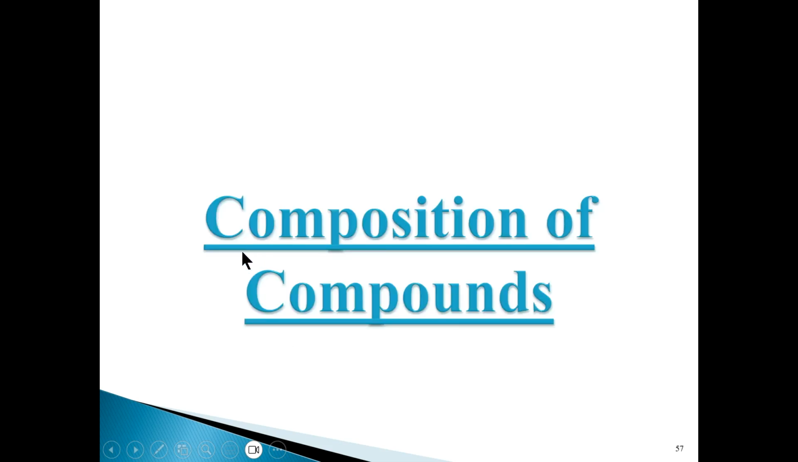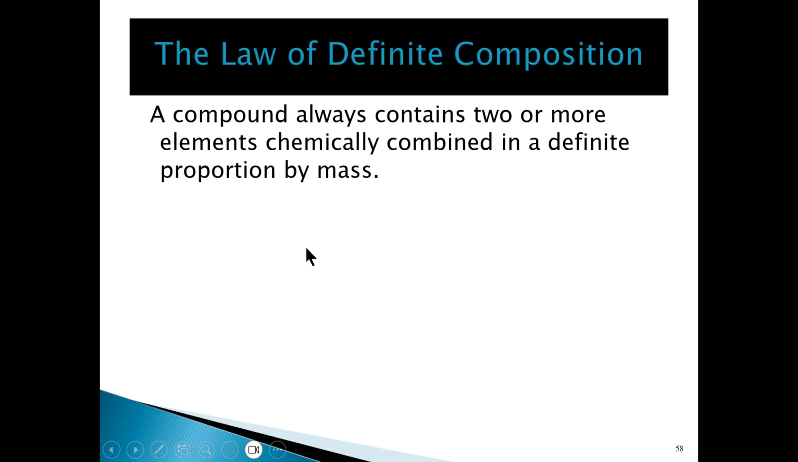Now, one thing about compounds that you need to be aware of is that their composition is always fixed. This is a law which basically states that whenever you have a compound made up of two or more elements, the amounts in terms of their proportions by mass are fixed. That is true for every compound. The proportion of the different elements that make up the compound would be constant.